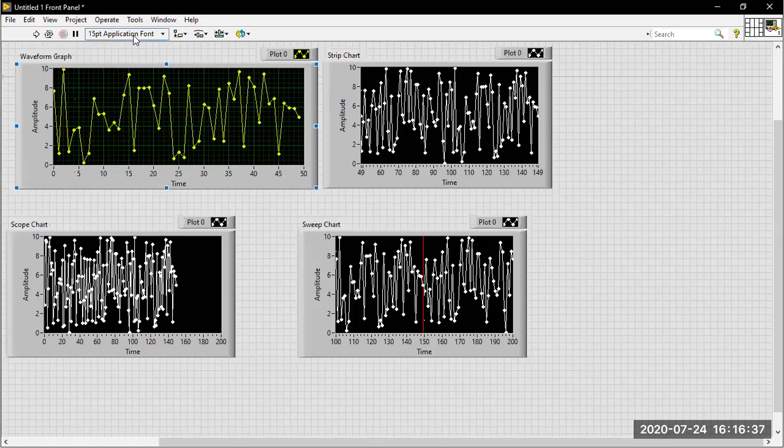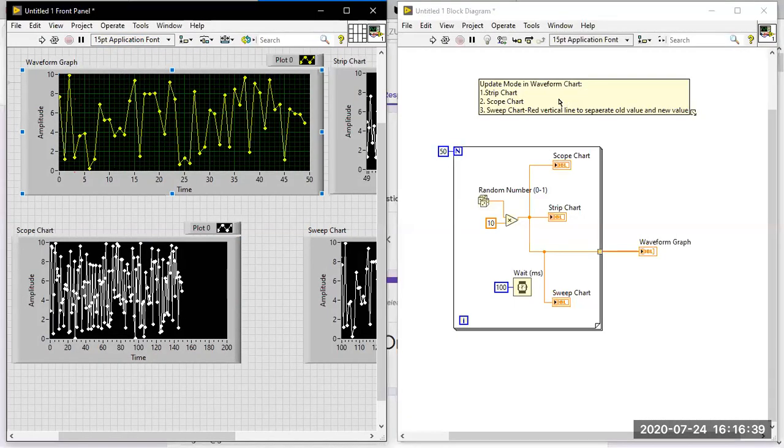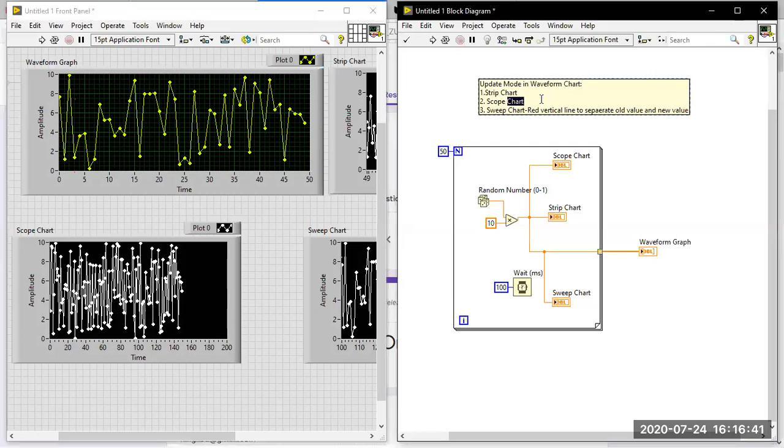So what is the definition of scope chart? Once the chart's time scale is filled, it will clear the chart.